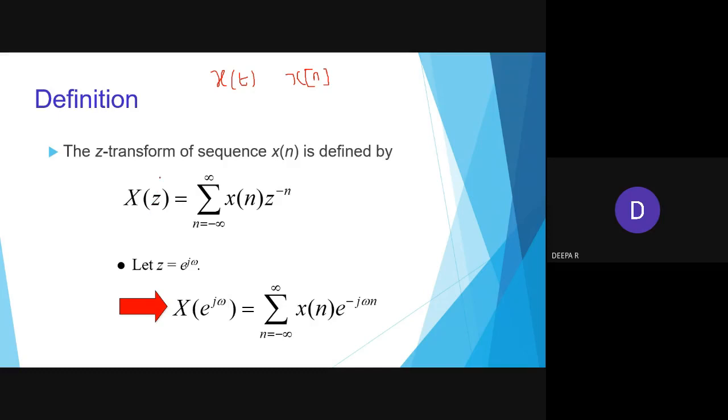Then x of e power j omega equals summation n equal to minus infinity to infinity x of n e power minus j omega n. So this is the Fourier transform expression.